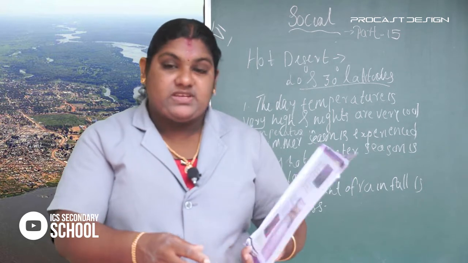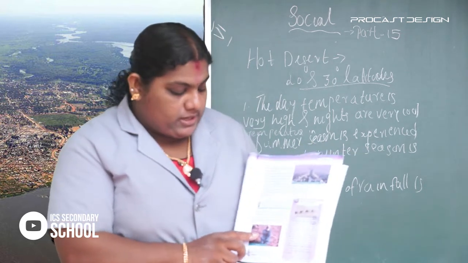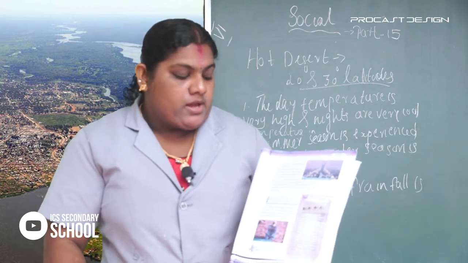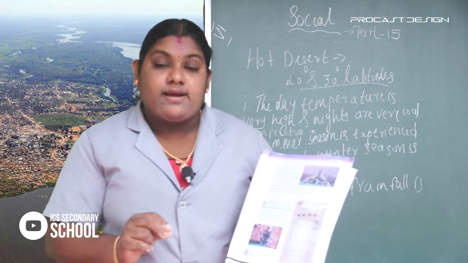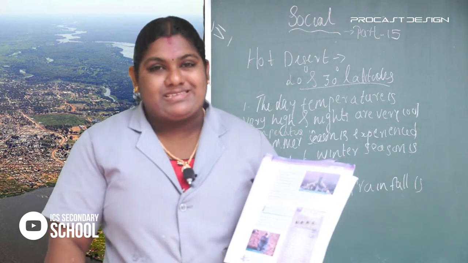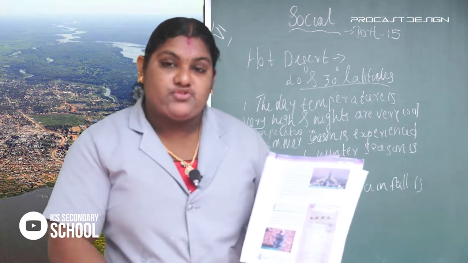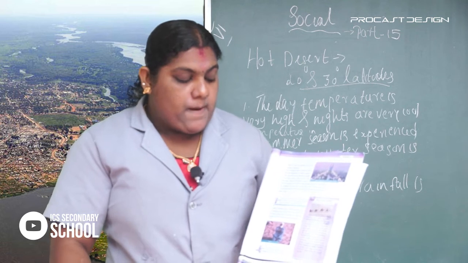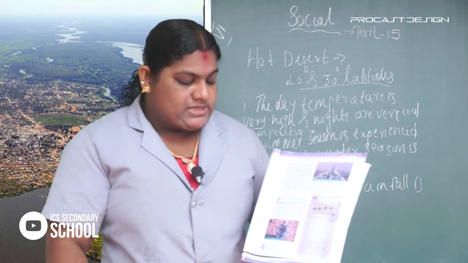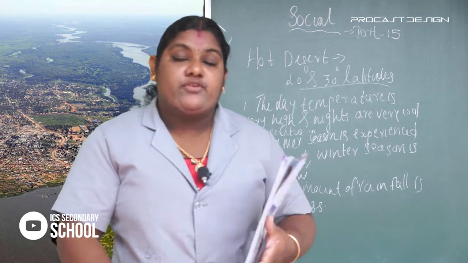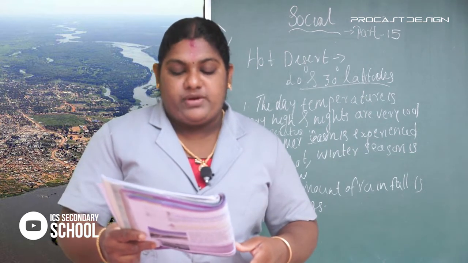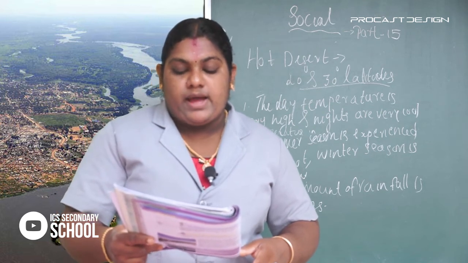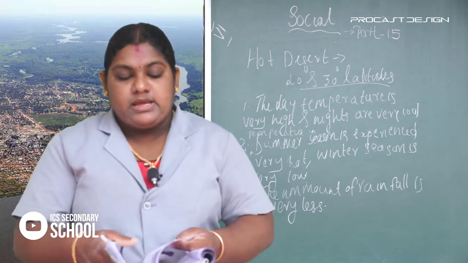Here you can see the dressing styles of the hot desert region. Light colored loose fitting garments are commonly worn by the people of the hot desert region. They also use turbans partially covering the face, which is another speciality of the dressing style.